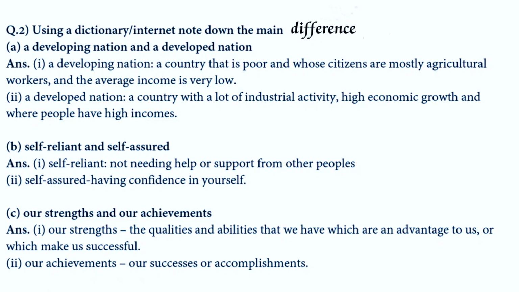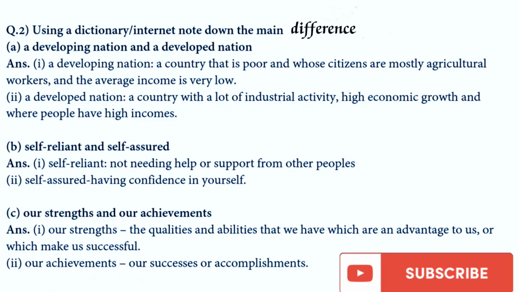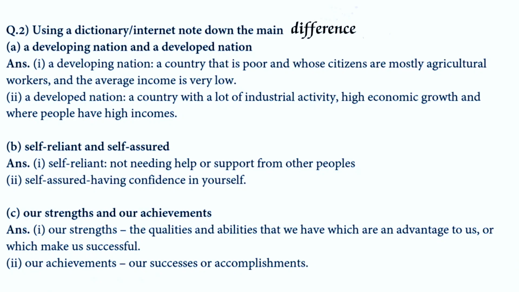Next, using a dictionary or the internet, note down the main differences. A developing nation and a developed nation. A developing nation is a country that is poor and whose citizens are mostly agricultural workers, and the average income is very low. A developed nation is a country with a lot of industrial activity, high economic growth, and people have high incomes. Next is self-reliant and self-assured.